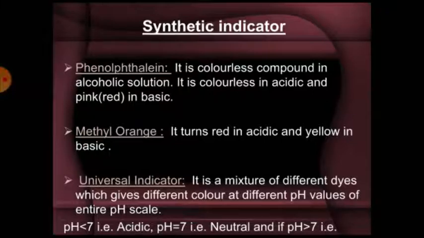The higher the hydrogen ion concentration or hydronium ion concentration, the lower the pH value. When pH is less than 7, that is acidic medium. pH equal to 7 is neutral. And if pH is greater than 7, that is a basic solution.